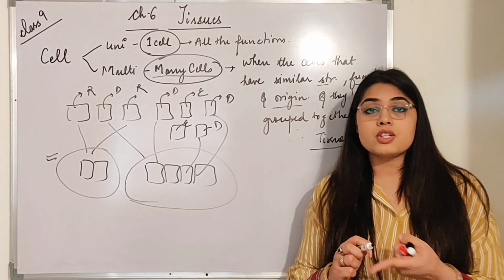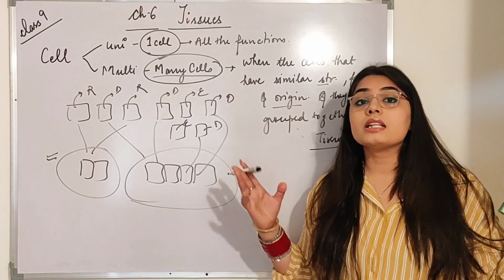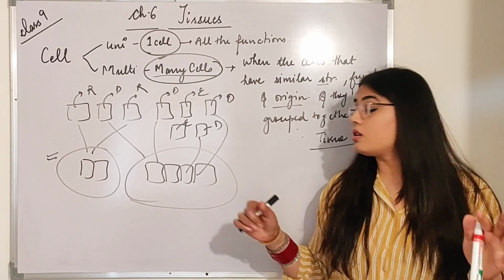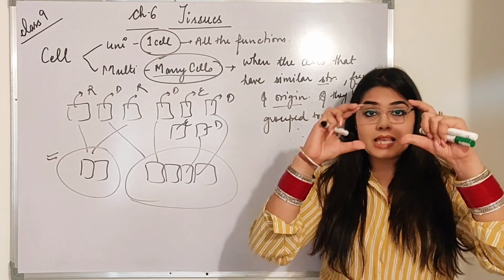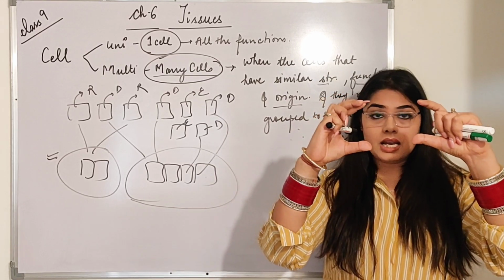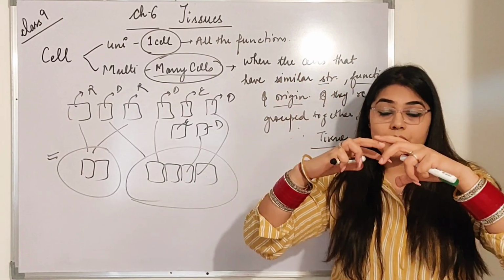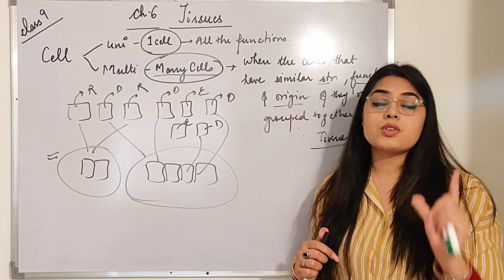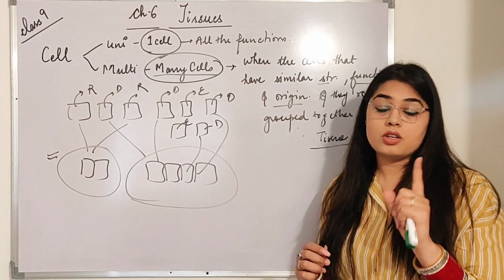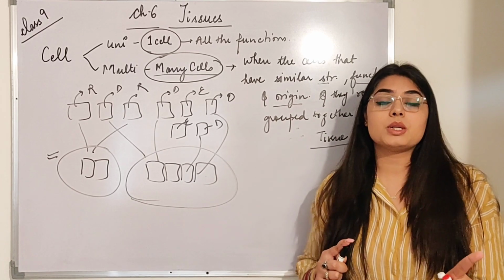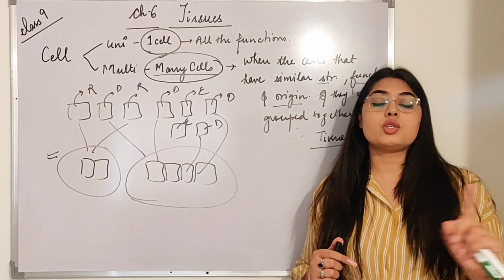If their function, structure and origin are the same, then that is known as a tissue. A cell is an individual one, but when many cells with a similar structure, function and origin are combined together in a group, that is known as a tissue.